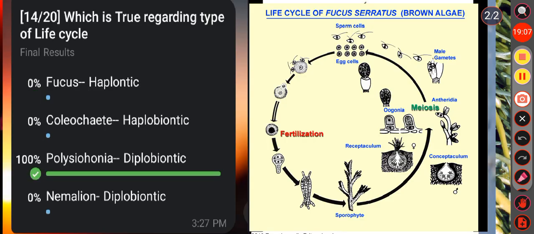Okay. Then next question, which is true regarding type of life cycle? Option A, that is Fucus haplontic. No, in Fucus the life cycle is diplontic type. In this type of life cycle, the plant body is sporophyte and develops sex organs. Then the sex organs produce gametes by meiosis.